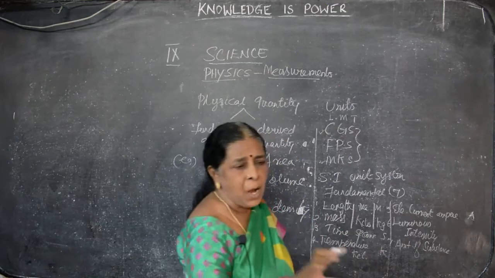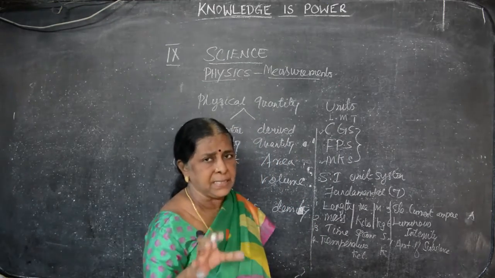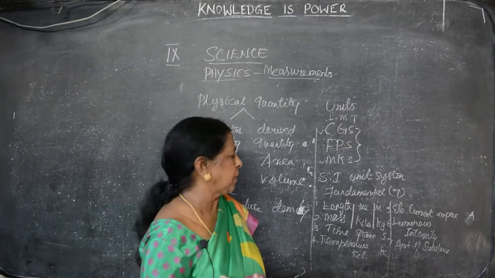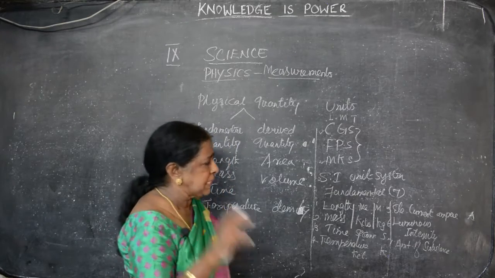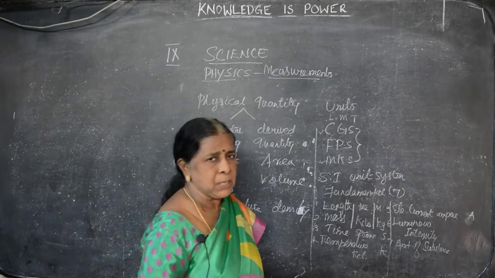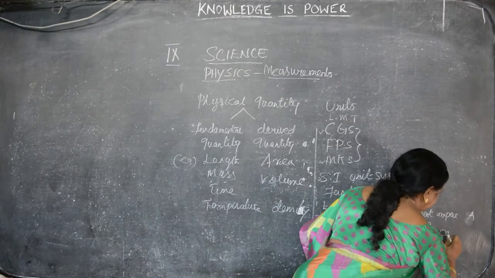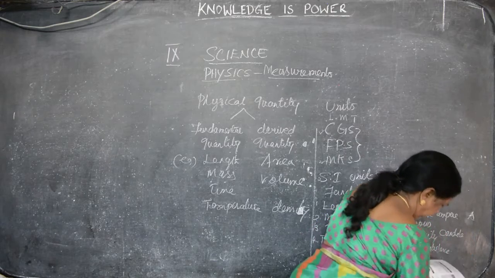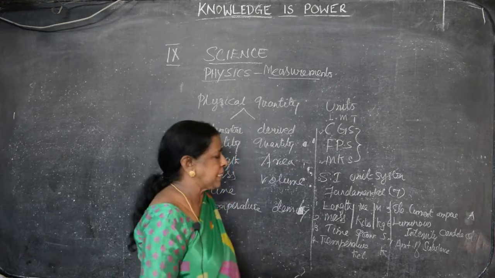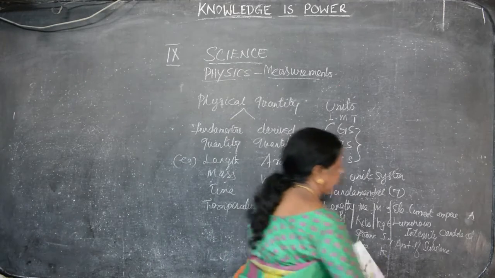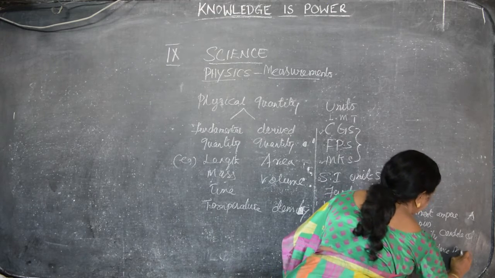The luminous intensity, how much of light is, for example, for taking photos or playing some other activities, whatever it may be, light intensity is important. How much of light is there to get the proper image, a clear figure, everything we need. The capacity of light present in the area is known as luminous intensity, that may be measured by candela, CD. And amount of substance, how much weight it is, that is mole. Mole, already we have studied in chemistry.